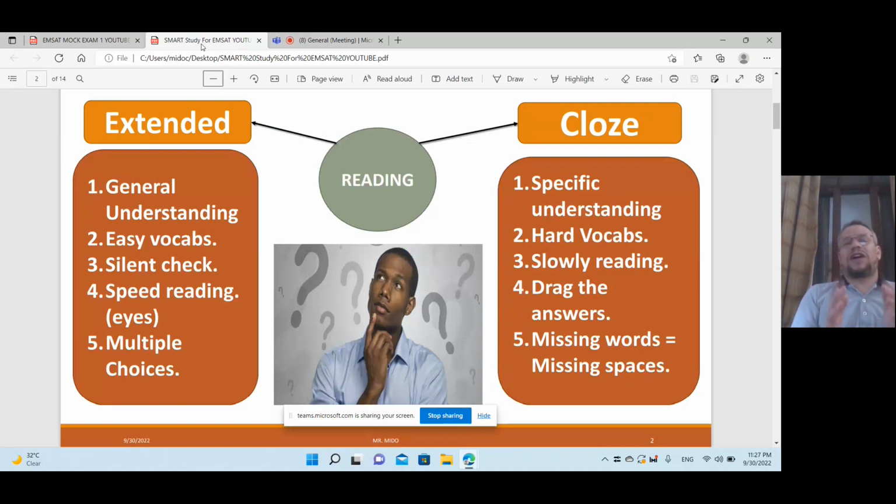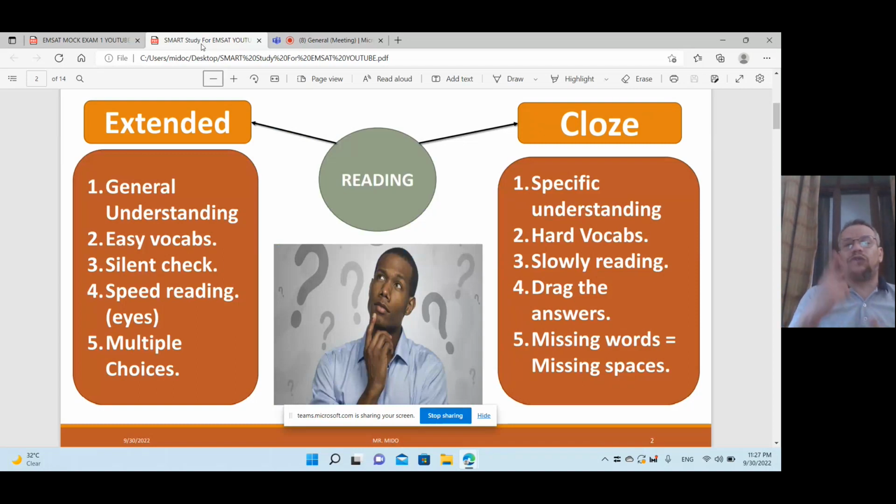What about the types of questions? It's only one type of question: multiple choice. Choose A, B, C, D. This is extended reading: paragraphs, maybe one long paragraph, or at most two or three paragraphs, then multiple choice questions. This is what we call extended reading, section A.